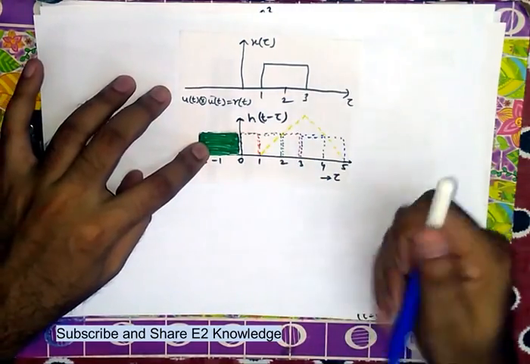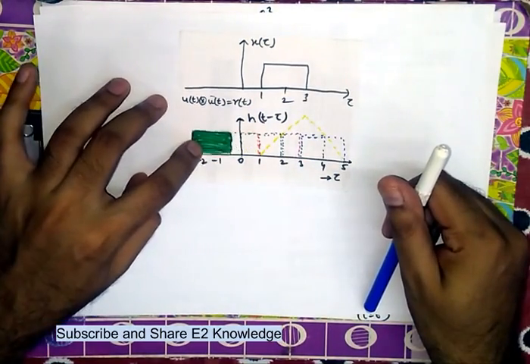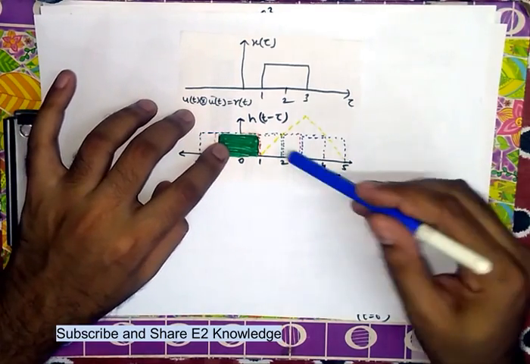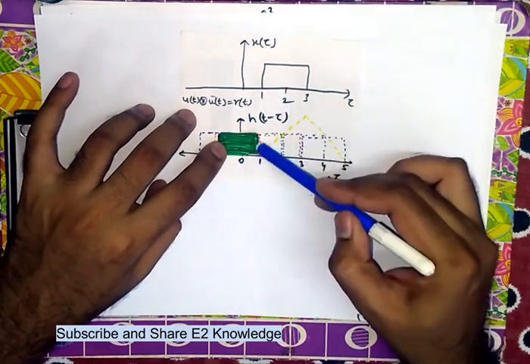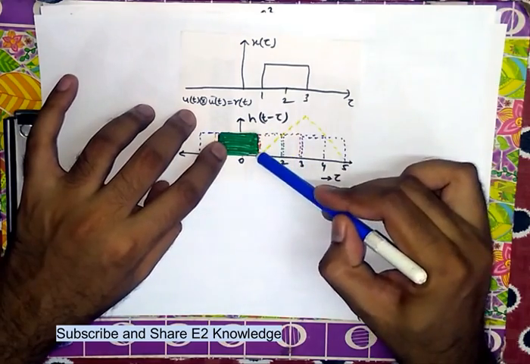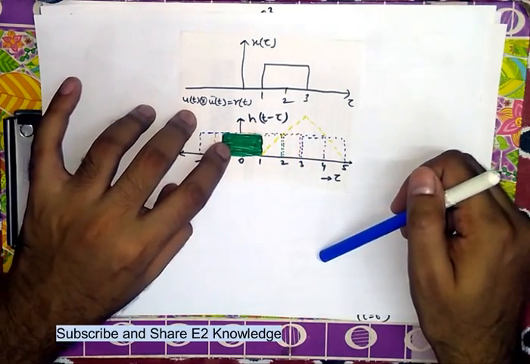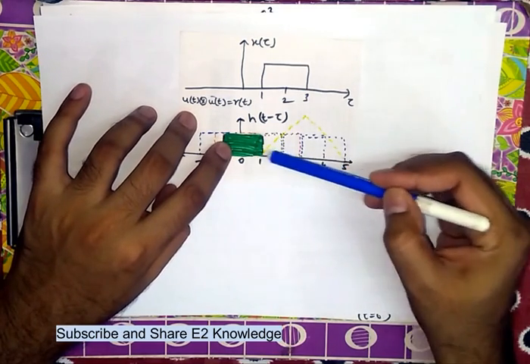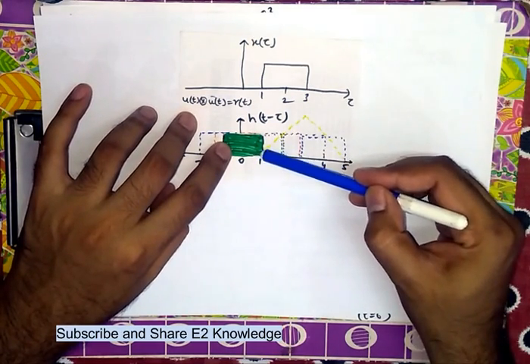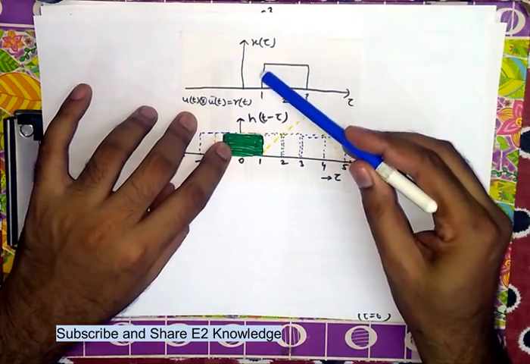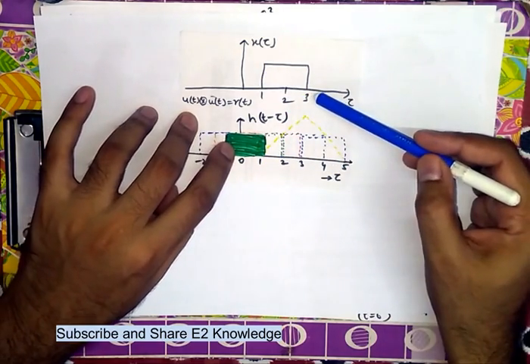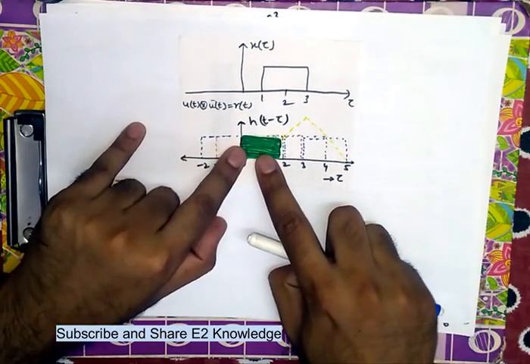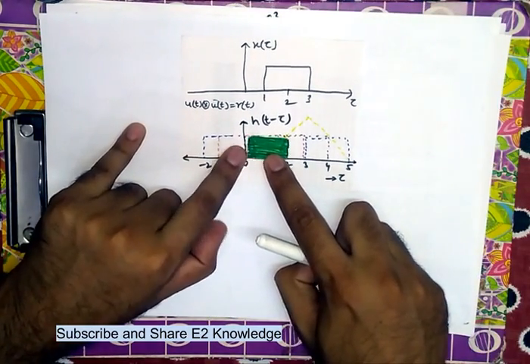There is no common overlapping area, so it is 0. Now it keeps shifting continuously. Here again the area is 0. In this case there is a small area because it has passed 1, and this area will keep increasing as we move further.